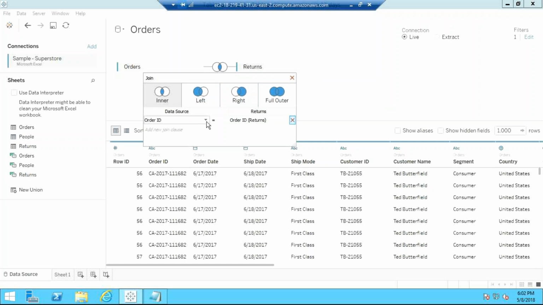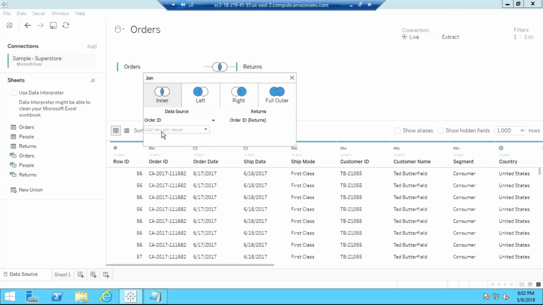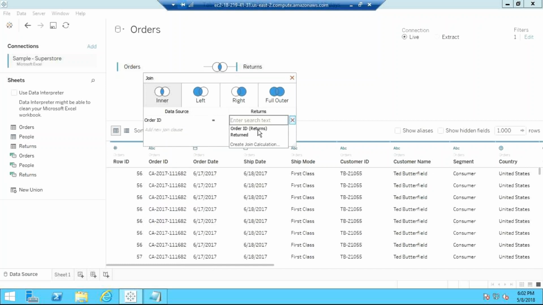So this is based on order ID. If you find out any other column is matching, you can select any other column here. But if you see, the returns table is having only two columns. One is order ID, one is return. Okay, we'll see this thing in the coming session.